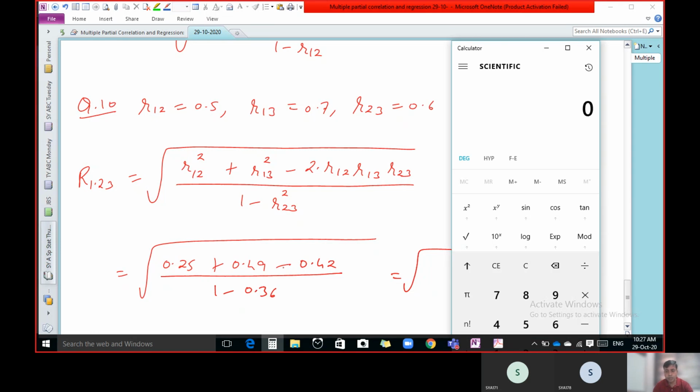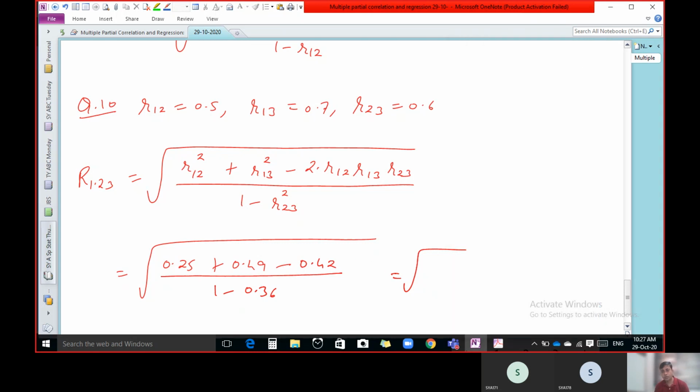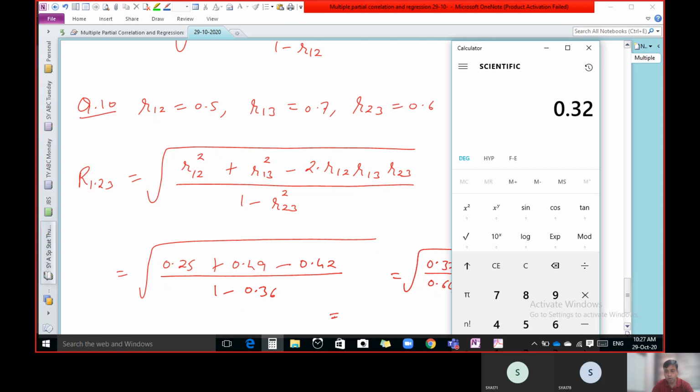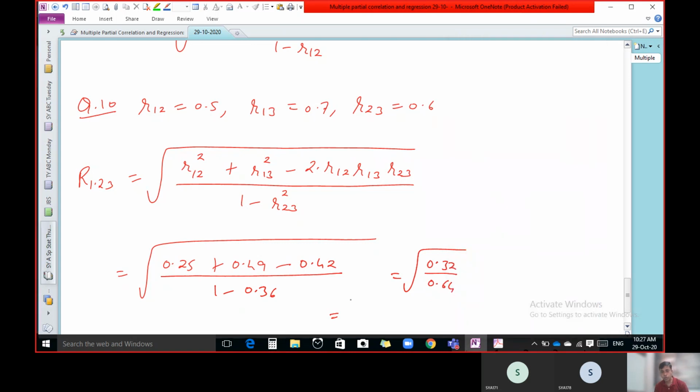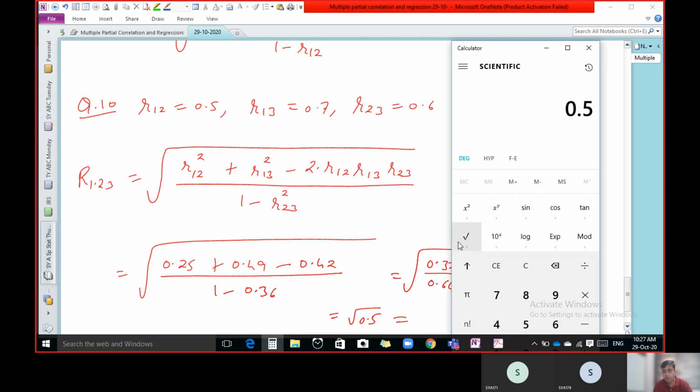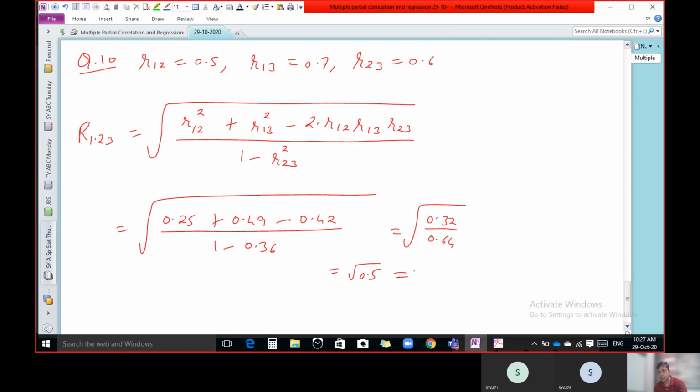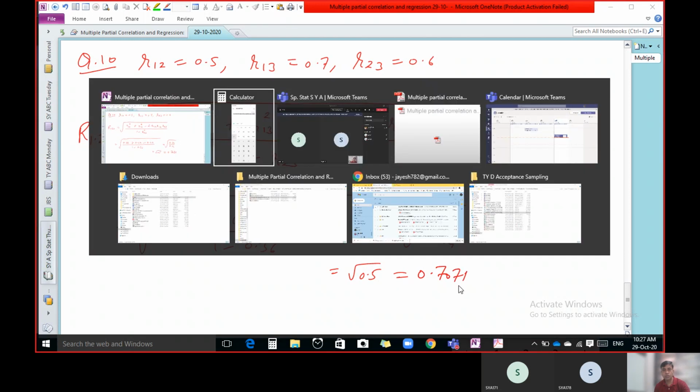So 0.25 plus 0.49 minus 0.42, that is 0.32. And what is this? 0.64. So 0.32 divided by 0.64, that is 0.5. So root of 0.5. Let us take its square root. So 0.7071, that is the answer. This is the answer for question number 10.